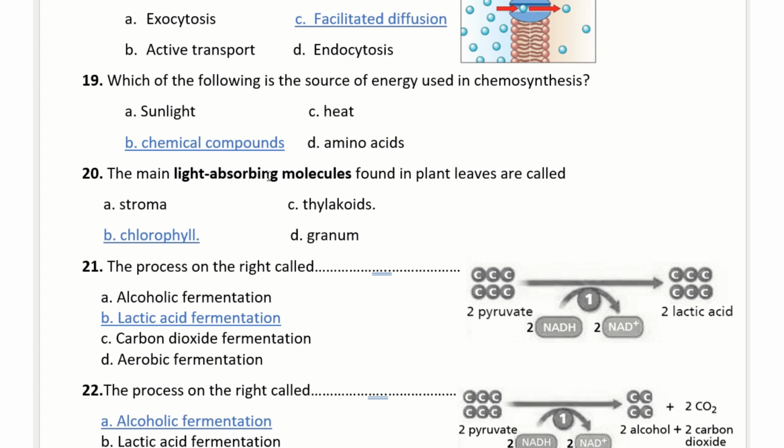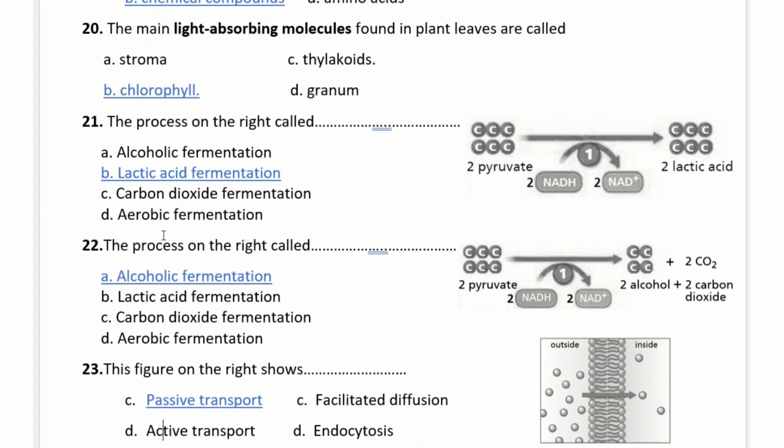Okay, the main light-absorbing molecules found in the plant leaves are called what? Chlorophyll. It's very easy. Chlorophyll, light-absorbing molecules. The process on the right is called what? This one. Look at the product. We have what? 2 lactic acid, so it will be lactic acid fermentation.